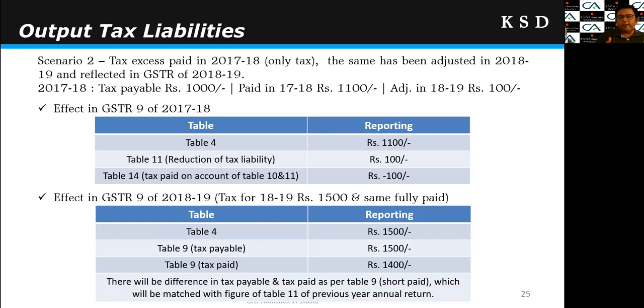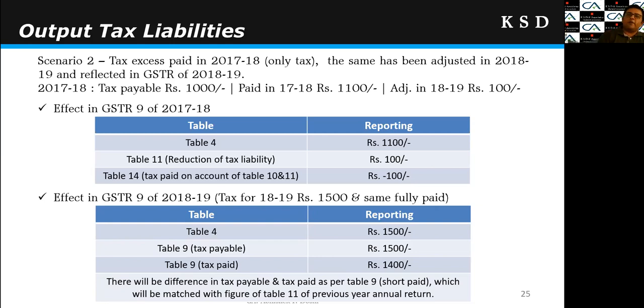Then the effect in GSTR 9 of 18-19. What will we do in 18-19? Assuming that liability is 1500 rupees in 18-19, in table 4 the figure 1500 will come. Again in table 9, tax payable will be the same, 1500.